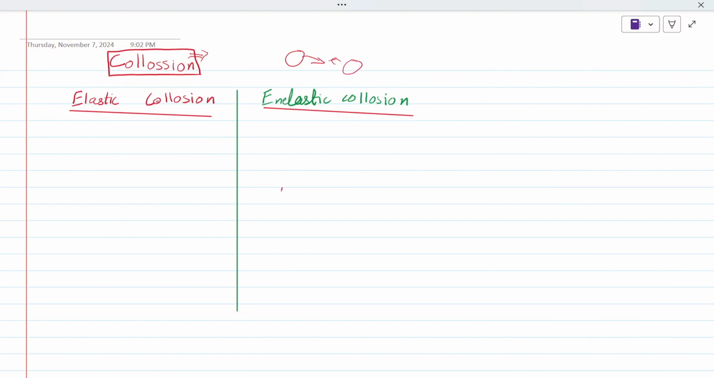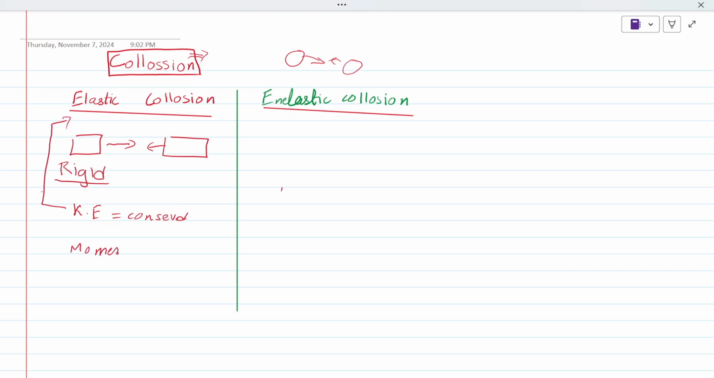If two bodies that are going to collide are rigid, their kinetic energy would be conserved. Their kinetic energy would not be lost in the form of sound, heat, etc. So the kinetic energy of them would be conserved. This is called elastic collision. Momentum is also conserved in both of the cases.